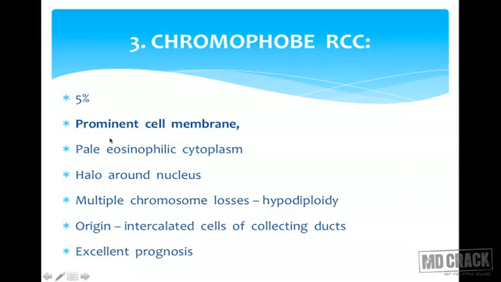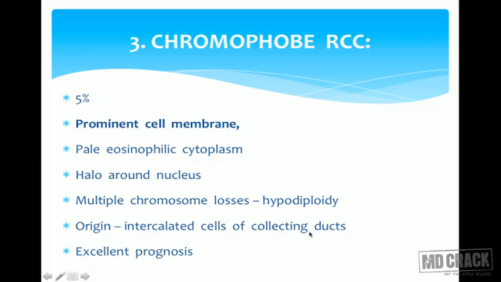Chromophobe RCC constitutes around 5% of RCC. It's quite rare. What is the interesting point about chromophobe RCCs? It contains eosinophilic cytoplasm and very prominent thick cell membranes. So we call these cells plant cells, and there will be a perinuclear clear halo around the nucleus. Multiple chromosomal losses will occur, so hypodiploidy is very common, and the origin is the intercalated cells of the collecting duct.